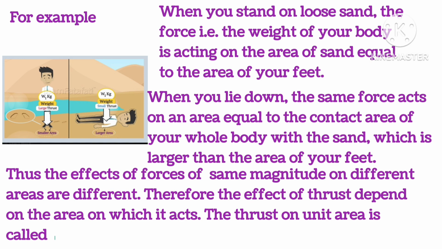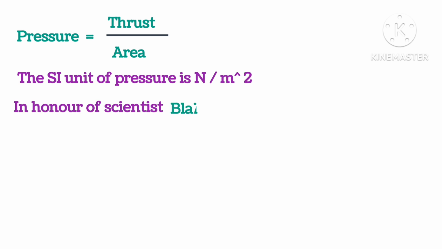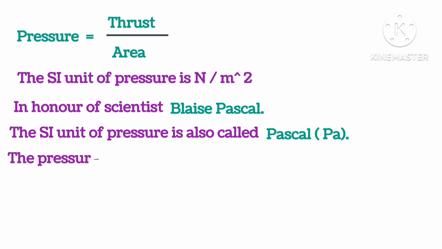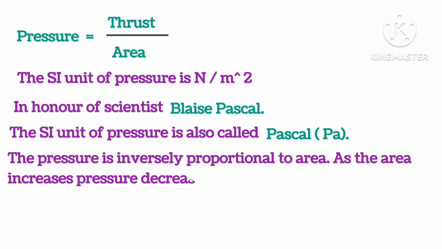The thrust on unit area is called pressure. So, we can say that pressure is equal to thrust upon area. And the SI unit of pressure is Newton per meter square. In honor of scientist Blaise Pascal, the SI unit of pressure is also called Pascal or Pa. The pressure is inversely proportional to area. As the area increases, pressure decreases and vice versa.